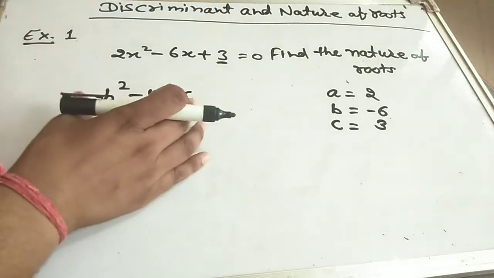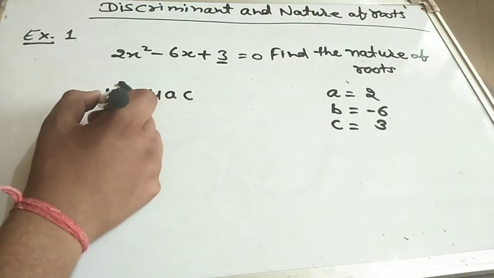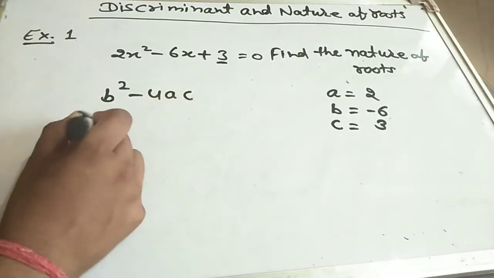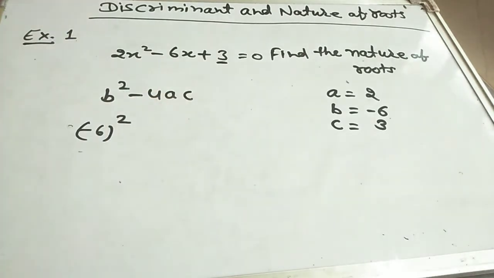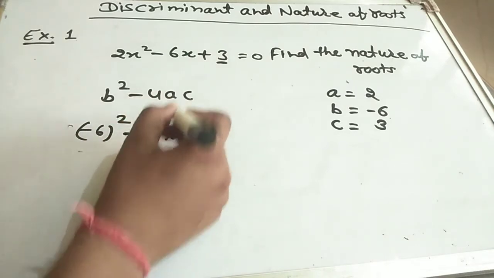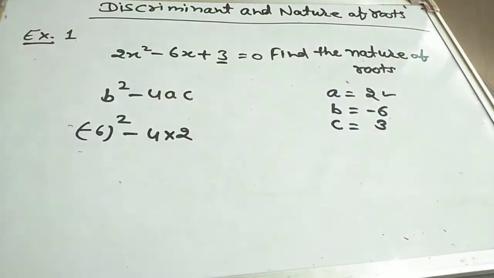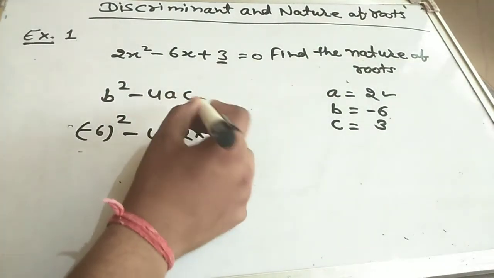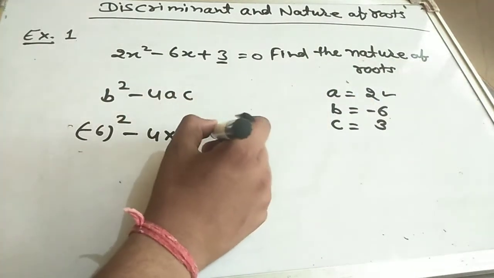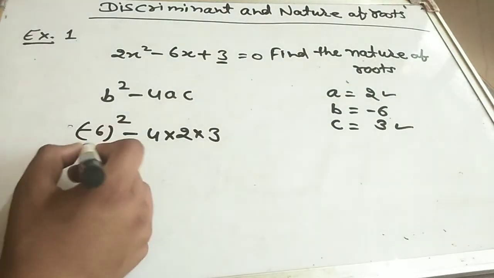Now put the values according to the discriminant. b square means minus 6 square, minus 4 into a, which is 2, into c, which is 3. Okay, now solve it.